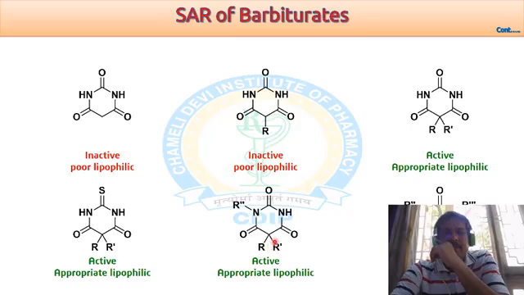The fifth condition is when we change both hydrogens on the fifth position, and also change one of the hydrogens present on the nitrogen by an alkyl group. In this case again it gives an active compound. And the last case is where we replace all the hydrogens of barbituric acid by lipophilic groups like alkyl, aryl or allyl, then the resultant compound is inactive in nature.